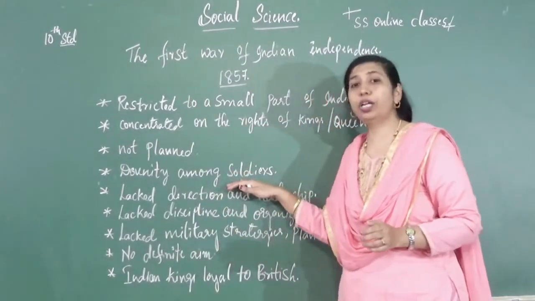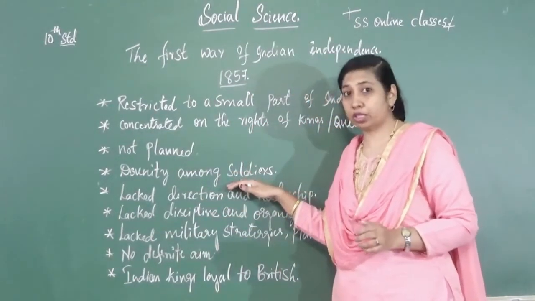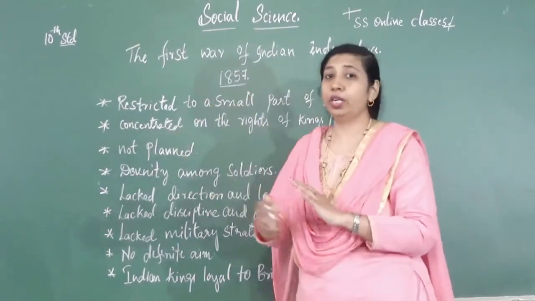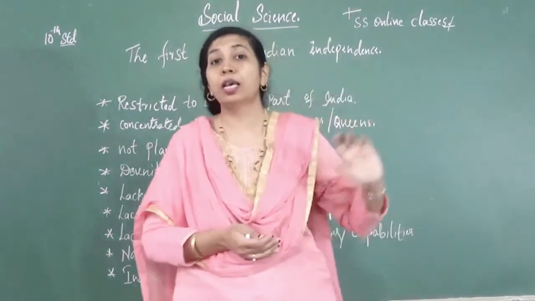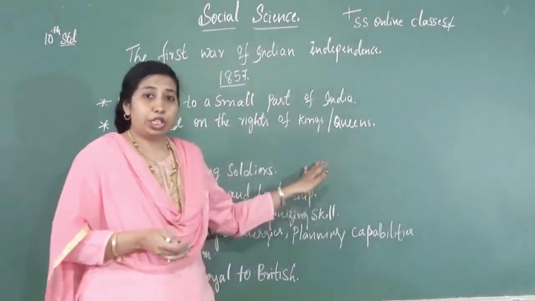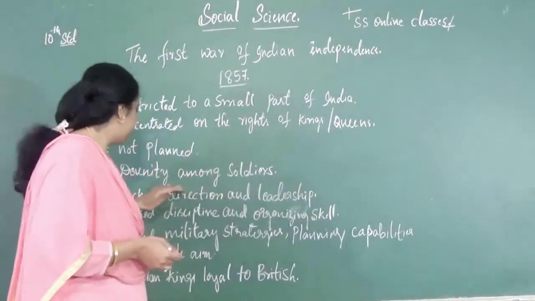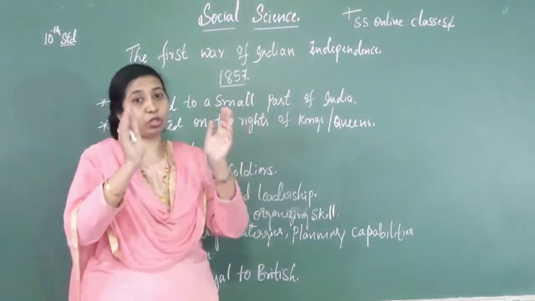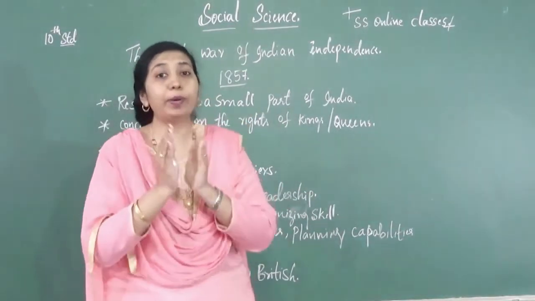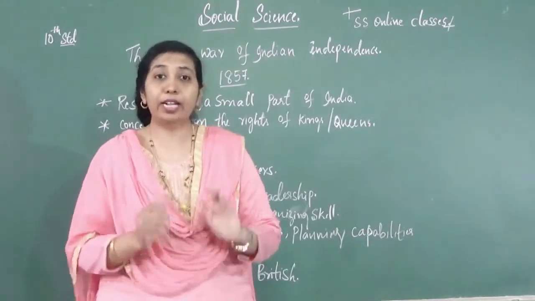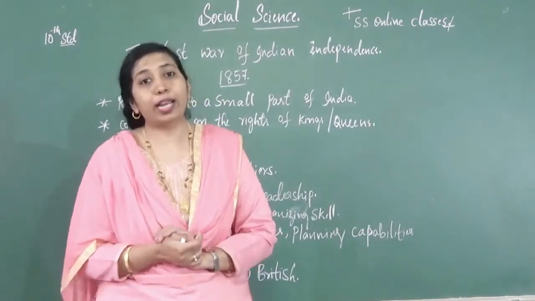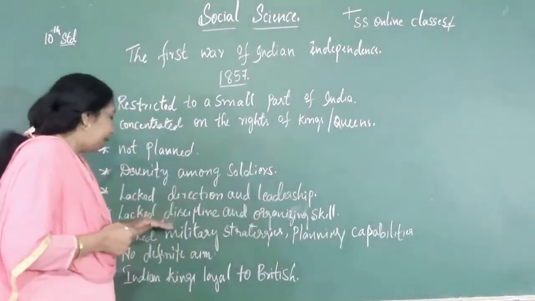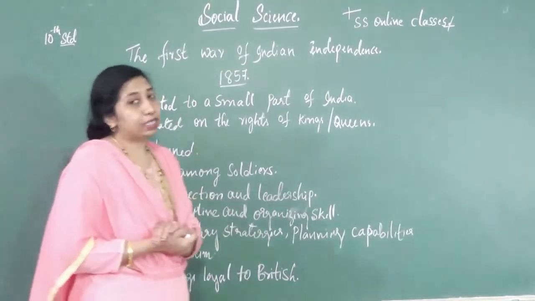There was disunity among the Indian soldiers, whereas there was a lot of unity among the British soldiers. And it lacked direction and leadership. There was not a proper leader to lead the revolt and to direct the revolt against the Britishers. It lacked discipline and organizing skills.